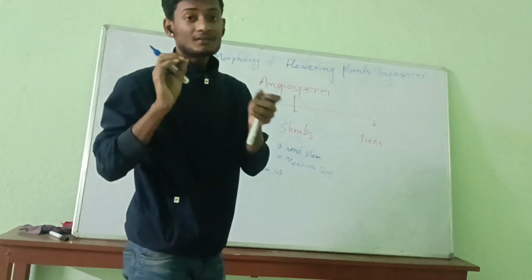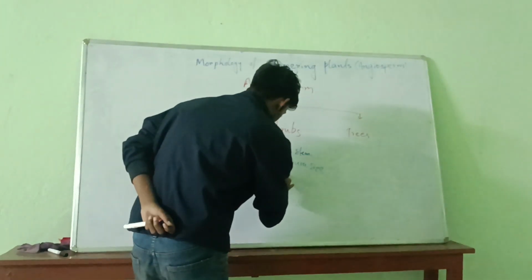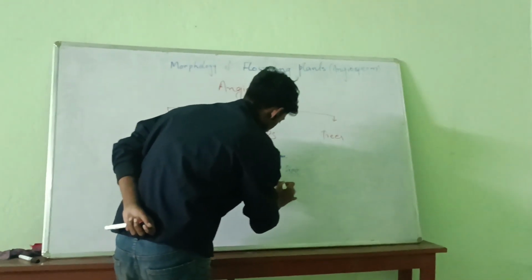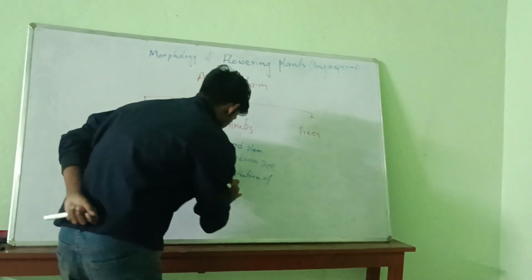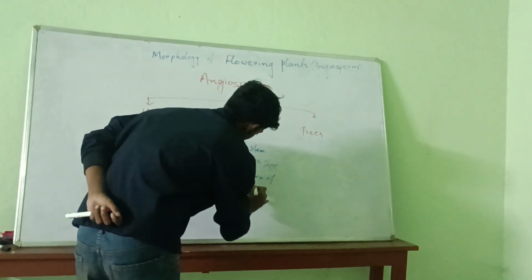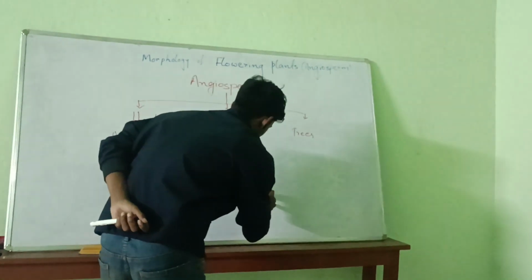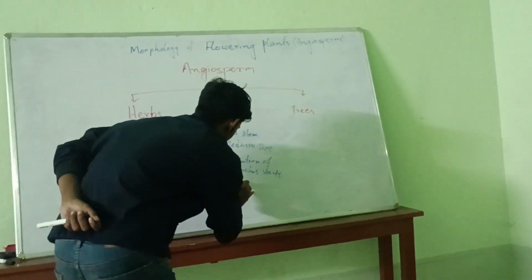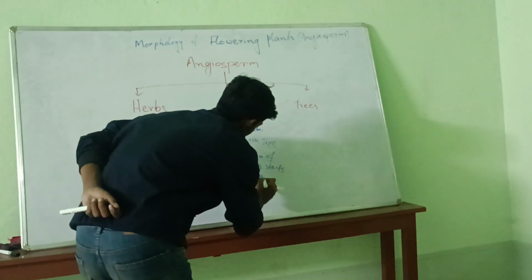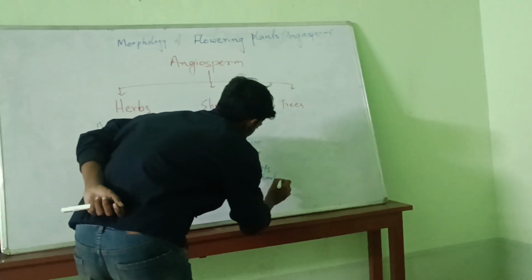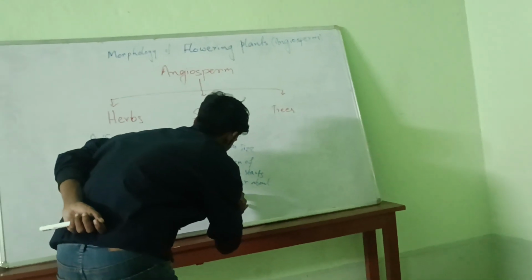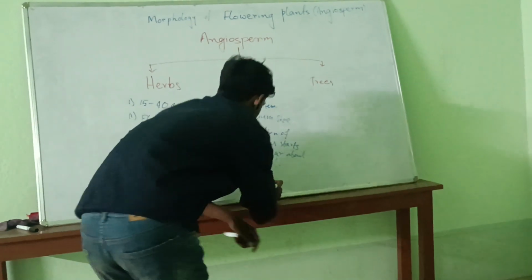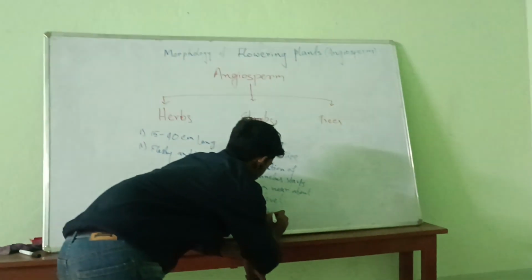Another example of shrubs is the cotton plant. The initiation of branches starts from near the soil level, and it is shaped in a bushy structure.